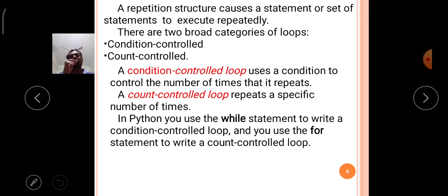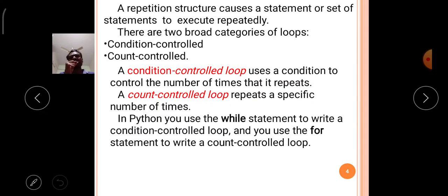The set of statements is executed repeatedly with the help of some control statements. Those control statements are called repetition control statements or repetition control structures in Python language.